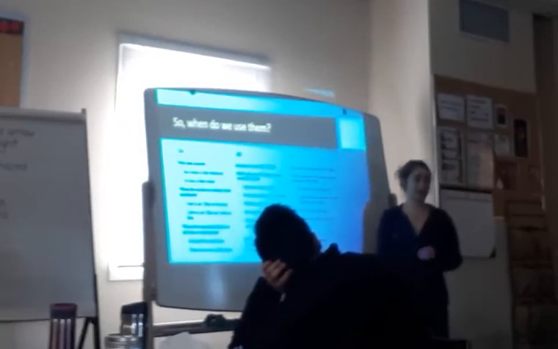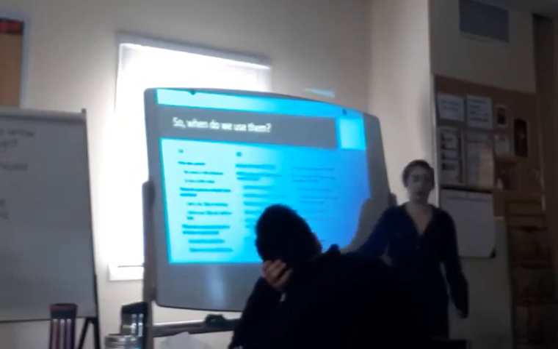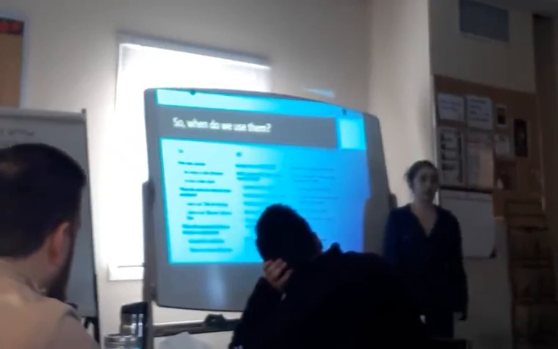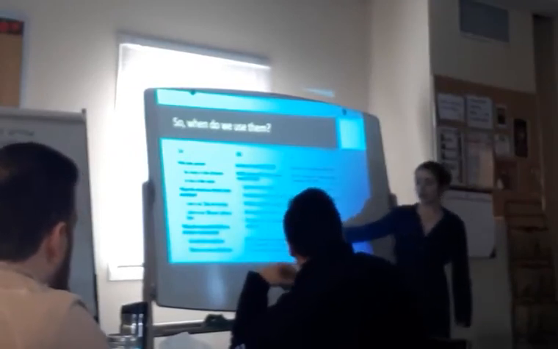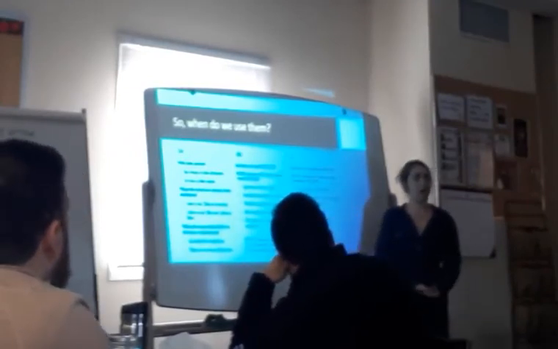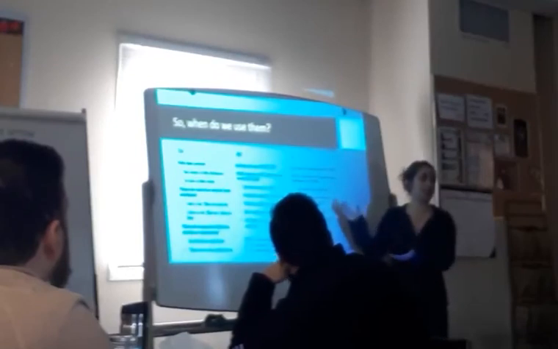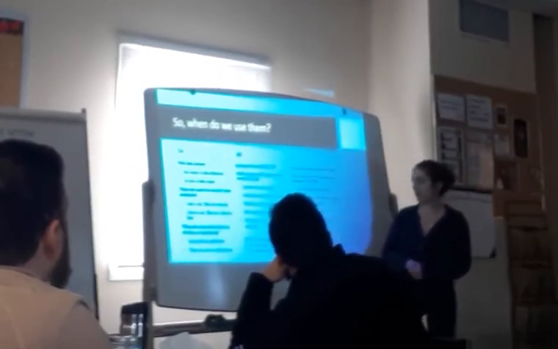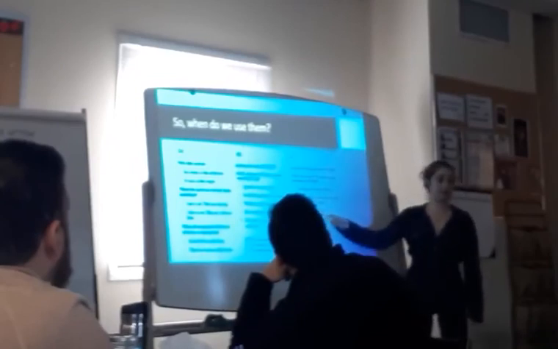If you're talking about a house, and then someone says the house, it's the house that we were just talking about. So we only use the when there is a particular house that is being mentioned. If you're just talking about a house in general, it's a house.